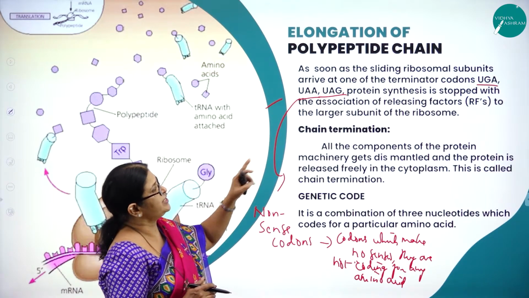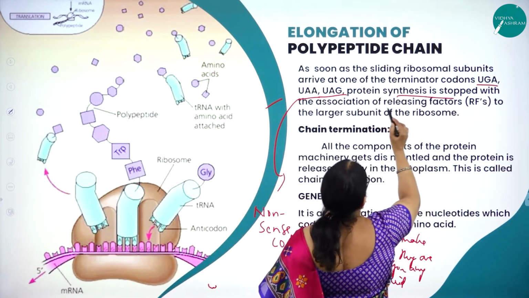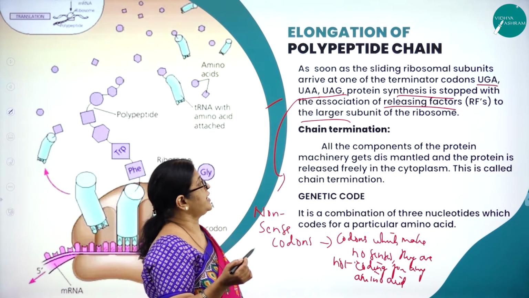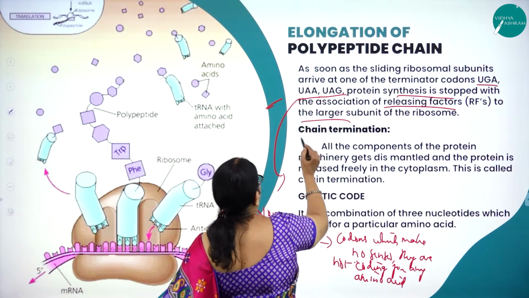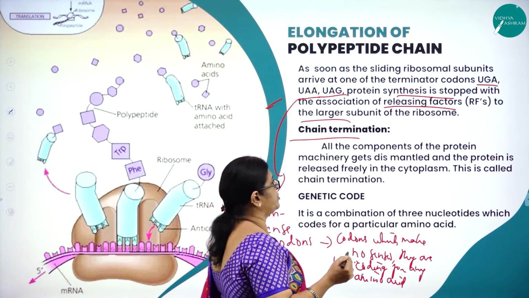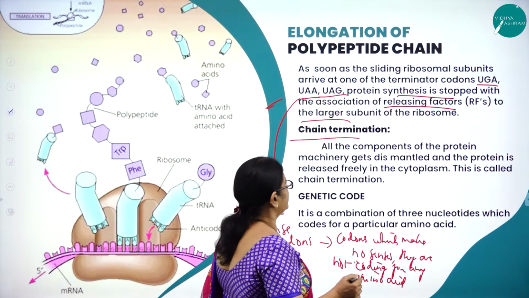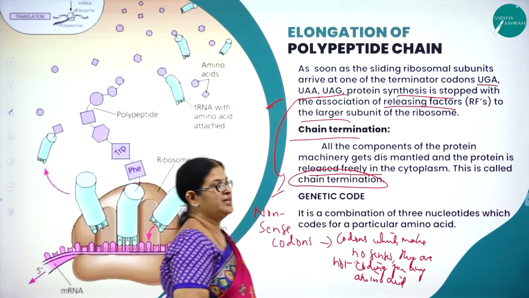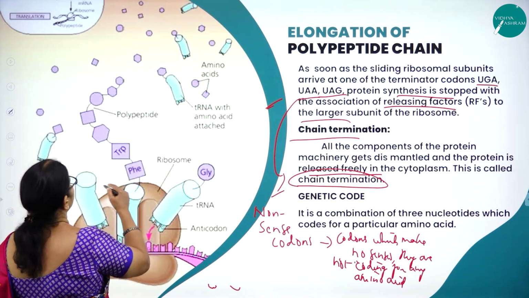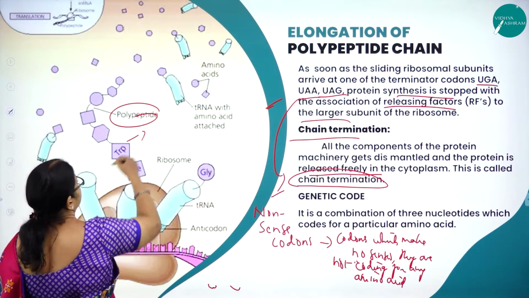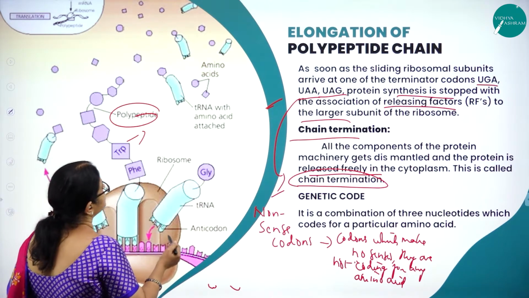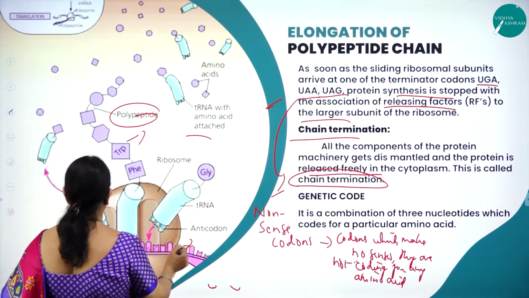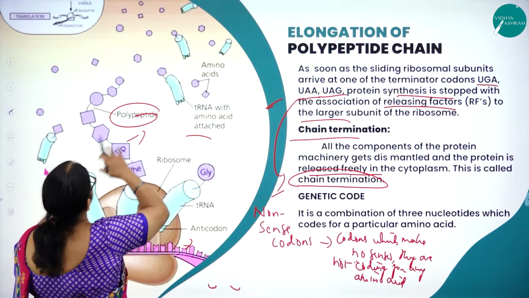So protein synthesis is stopped with the association of the releasing factors called RF. See, initiation factors and releasing factors. Right. Now, next comes what? Chain termination. So all the components of the protein machinery get dismantled and the protein is released freely in the cytoplasm, and this is called chain termination. Here you can see how after the process of formation, the polypeptide chain is released into the cytoplasm. And here you can see the tRNA with amino acids attached. Here you can see how the protein molecule is formed, and later on, they get dispersed.